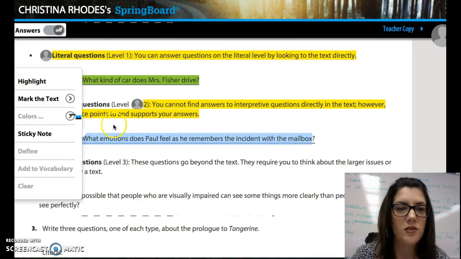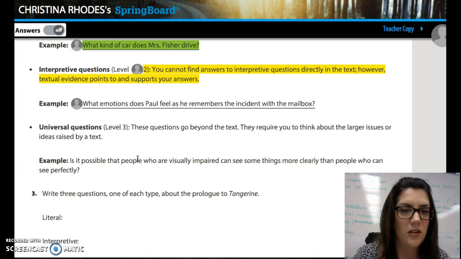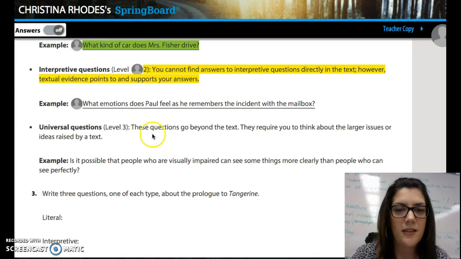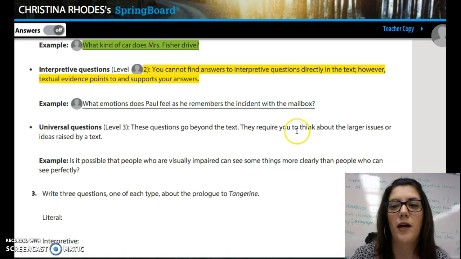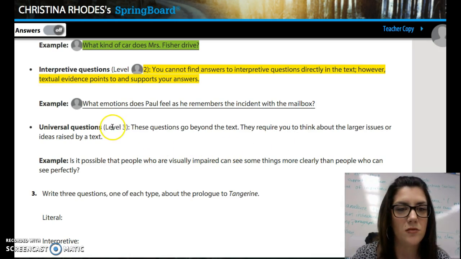Okay, a universal question gets a little harder. It says, level 3, these questions go beyond the text. They require you to think about the larger issue or ideas raised by the text.